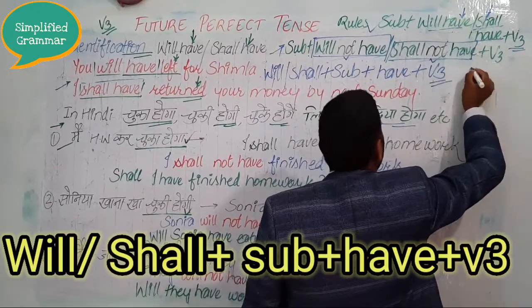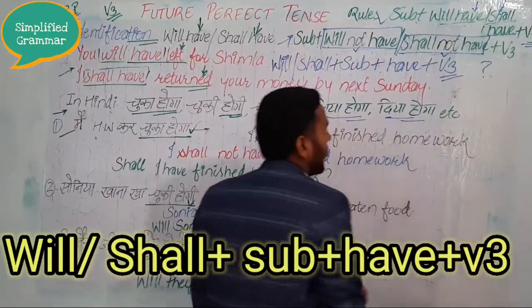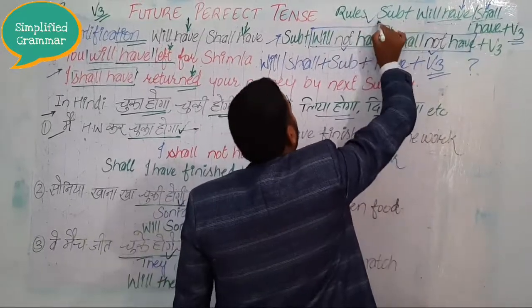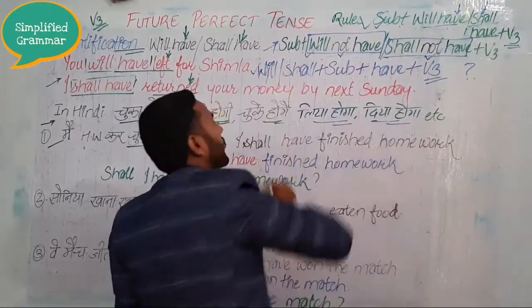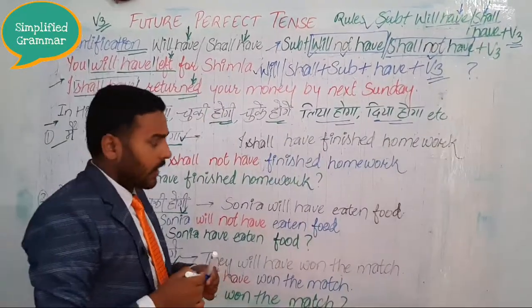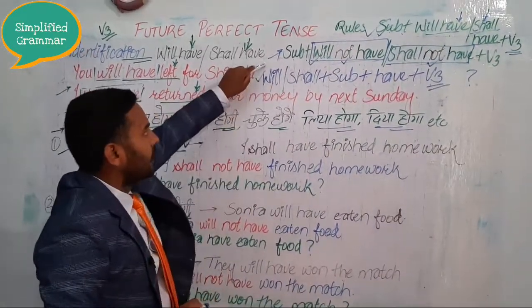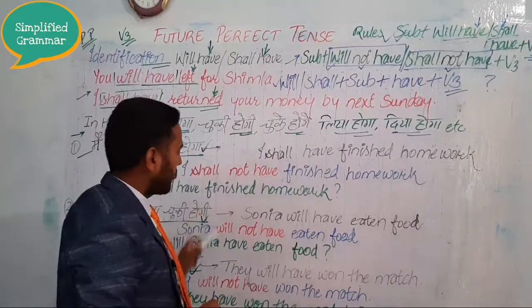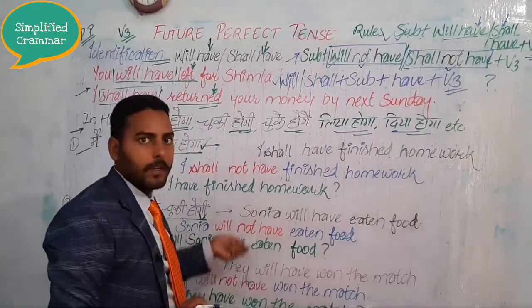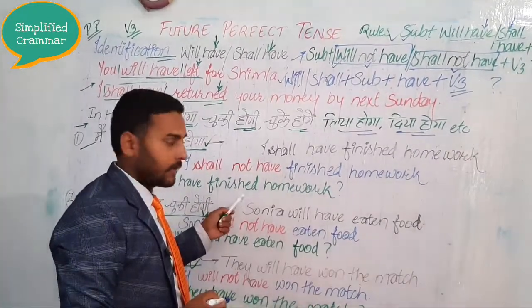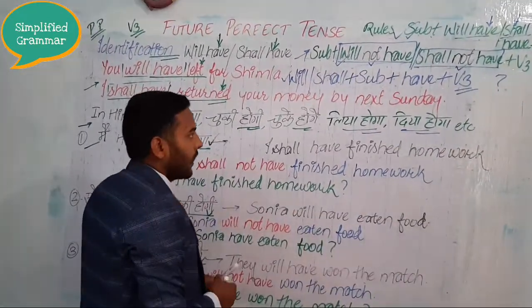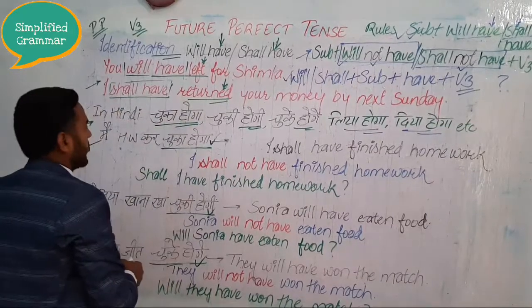This is the rule for interrogative sentences. So you understood the rule for positive, negative and interrogative sentences. Now we will understand this set of rules with the help of some examples, changing them into negative and then from negative to interrogative.